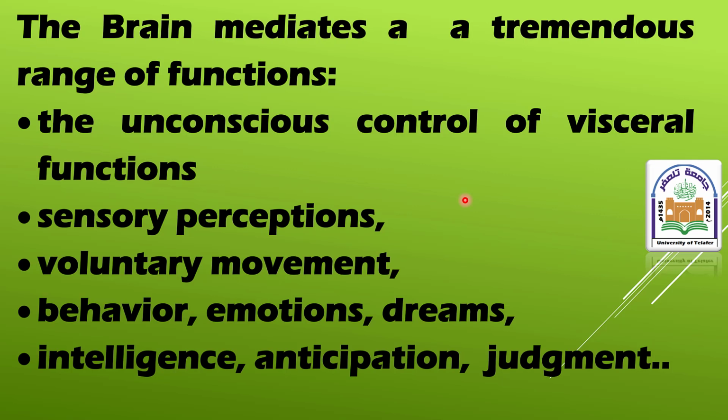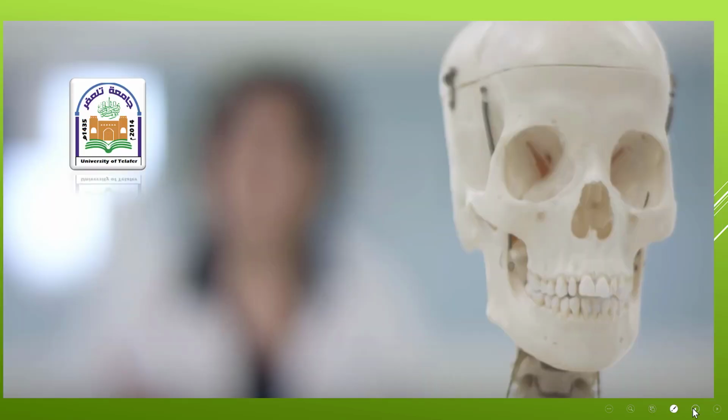Other functions include sensory perception, voluntary movements of all skeletal muscles in our body, behavior, emotion, dreams, intelligence, anticipation, judgment, language, memory, and other social and moral behaviors. These are all functions of the brain, this complex and important organ in our body.